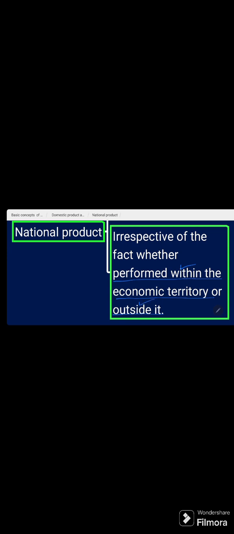This is what is called as national product. So all those production activities which normal residents perform, whether within the economic territory or outside it, will be termed as national product. And if we change this national product in terms of money, it will be called as national income.